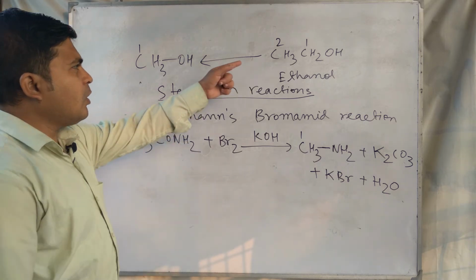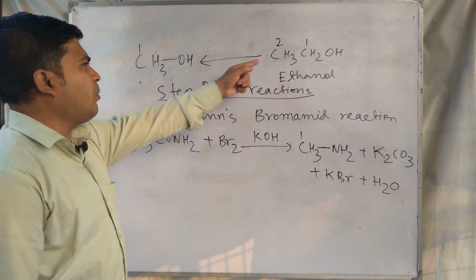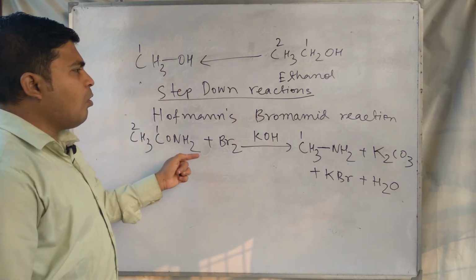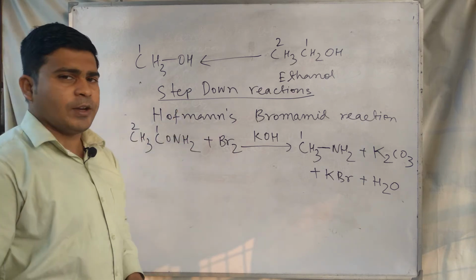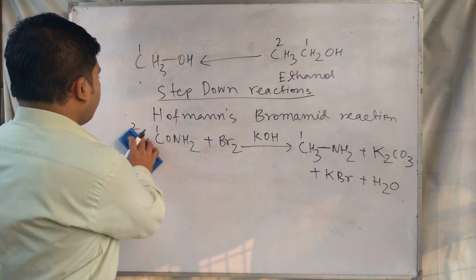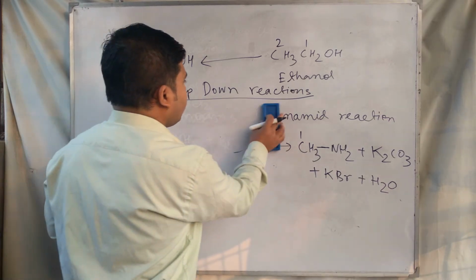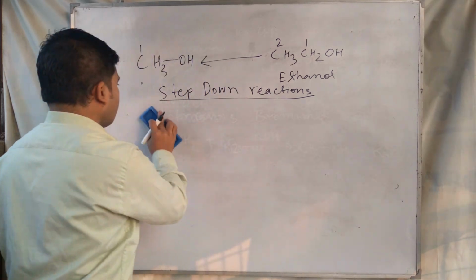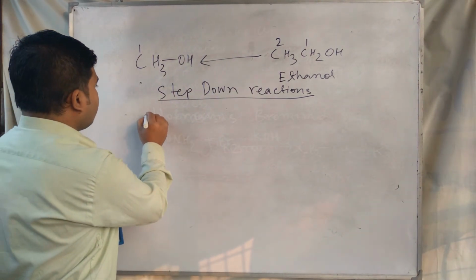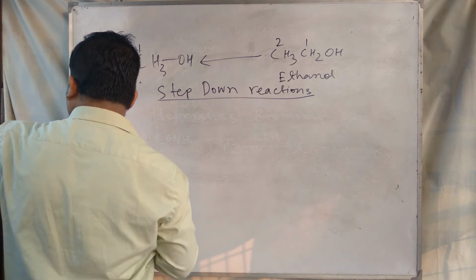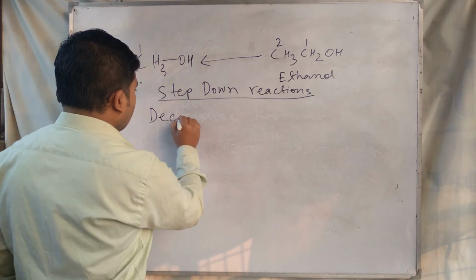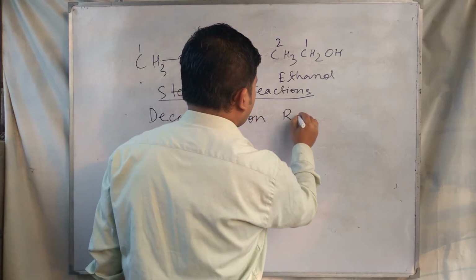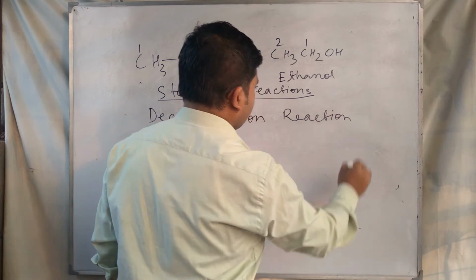In this conversion, where the number of carbons needs to be reduced from reactant to product, we can use this Hofmann bromamide reaction. This is a step down reaction. We take another example of a step down reaction, the decarboxylation reaction.